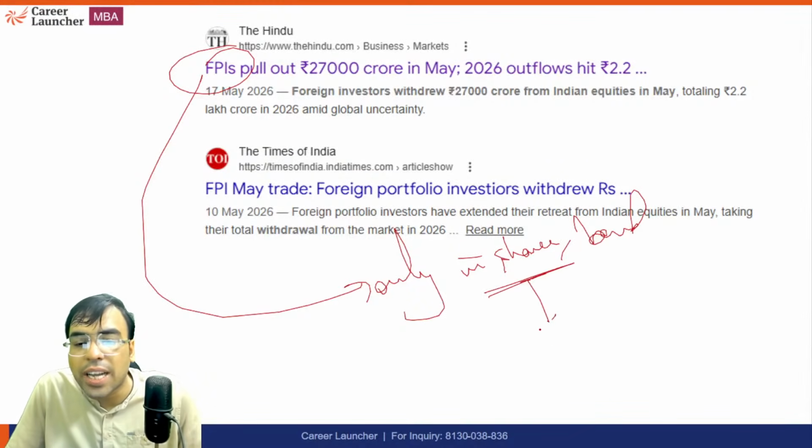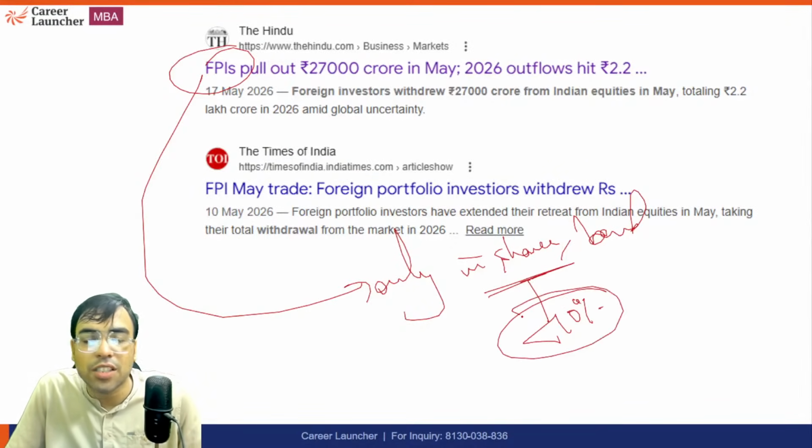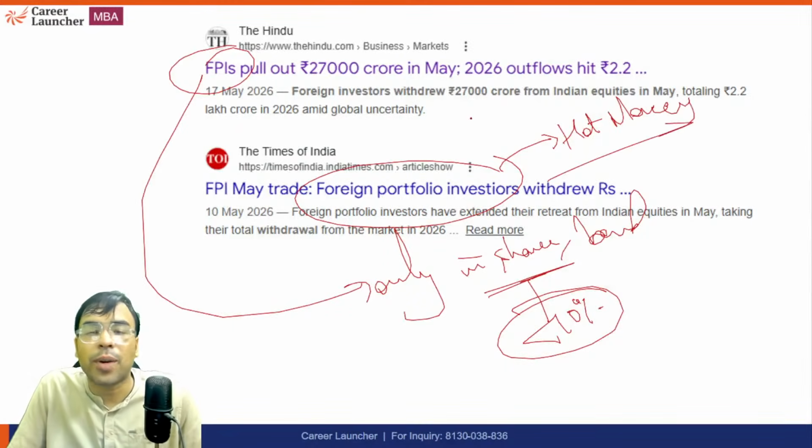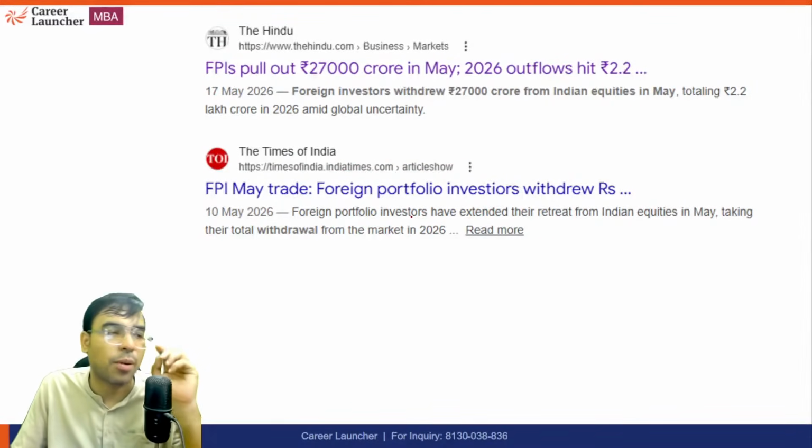And that too, the share should be less than 10%. If it is more than 10%, it will be called foreign direct investment. Foreign portfolio investments are considered hot money because they are very volatile. You can very easily withdraw from FPI. And I'll give you an example of FPI and FDI.